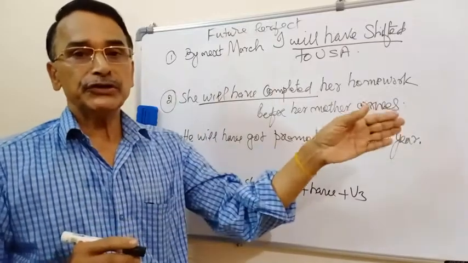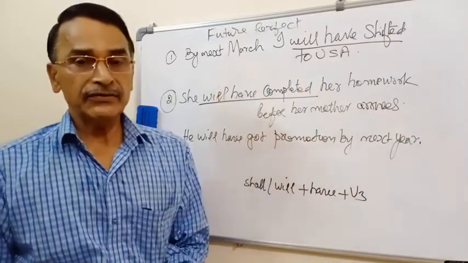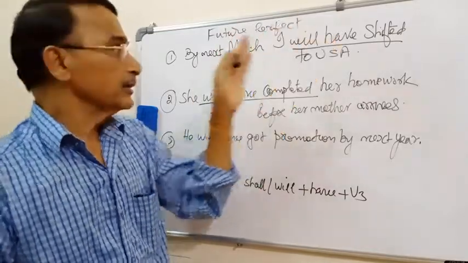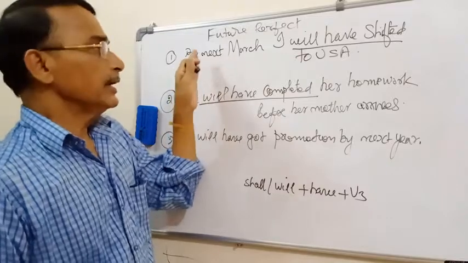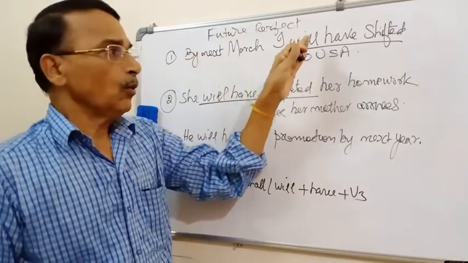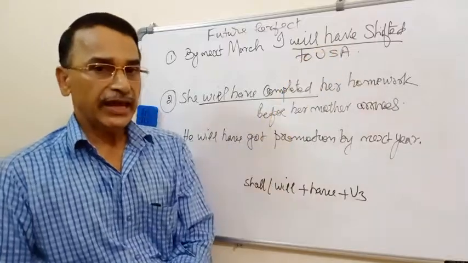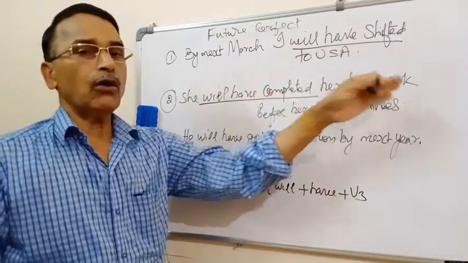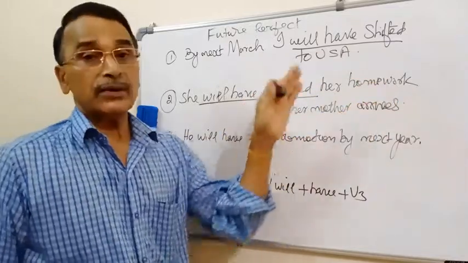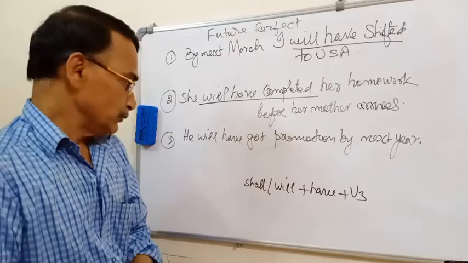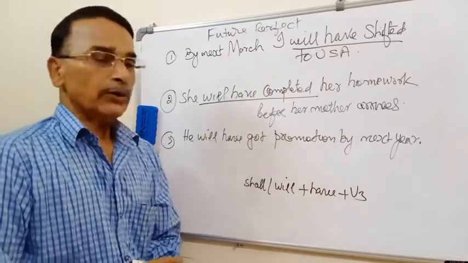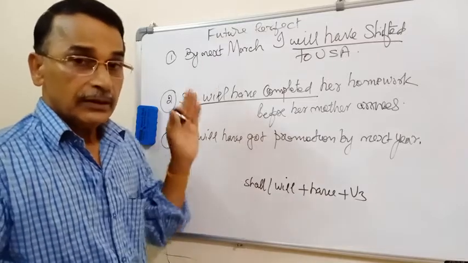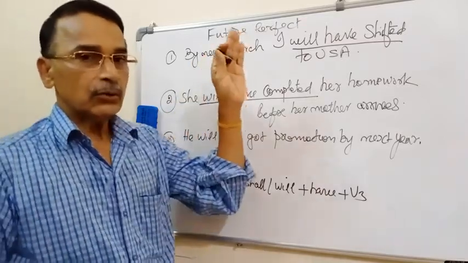These can be changed into negative sentences. It's very easy. Just add not. By next March, I will not have shifted to USA. Second one, she will not have completed her homework before her mother arrives. Last one, he will not have got promotion by next year. Right?